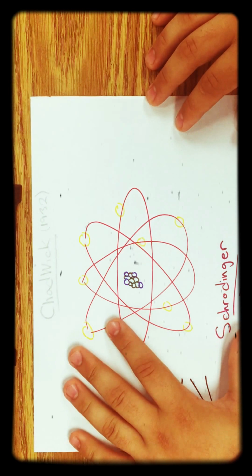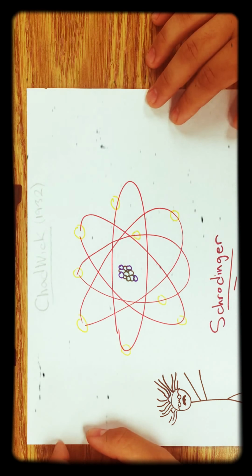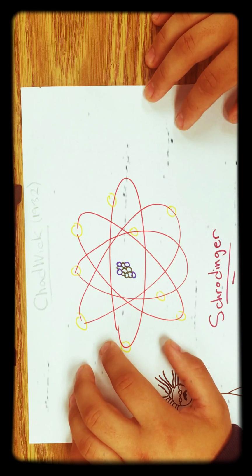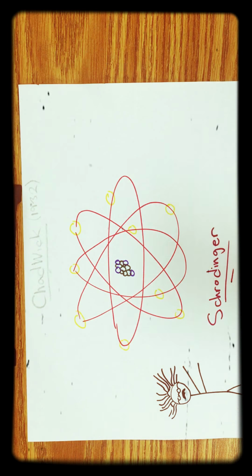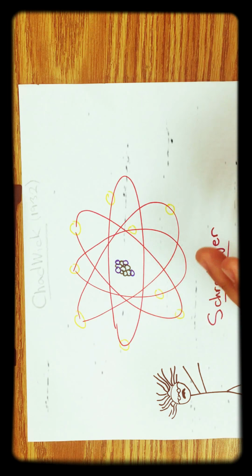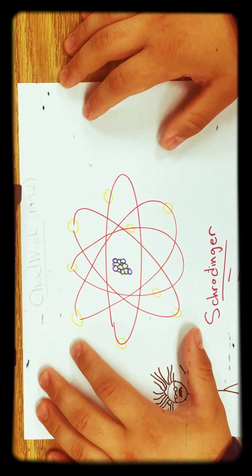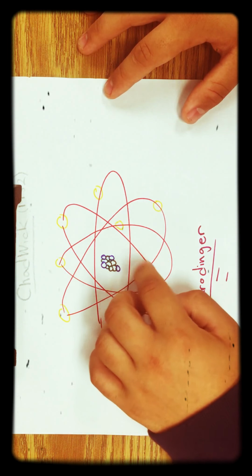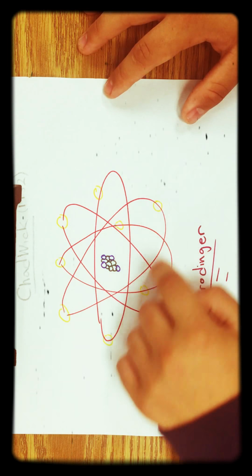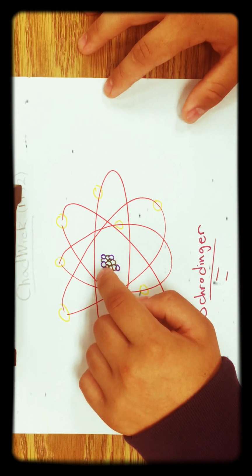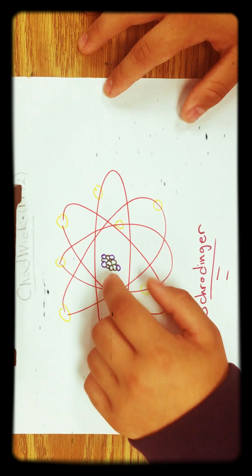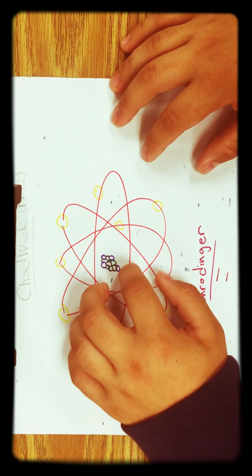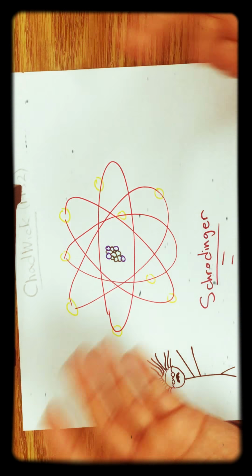Then in 1932, Chadwick, a student of Schrödinger, thought that if the particles were shot from the alpha particles, with all these protons, there had to be something in between that kept the protons separated, because positive and positive can't be attached to each other.